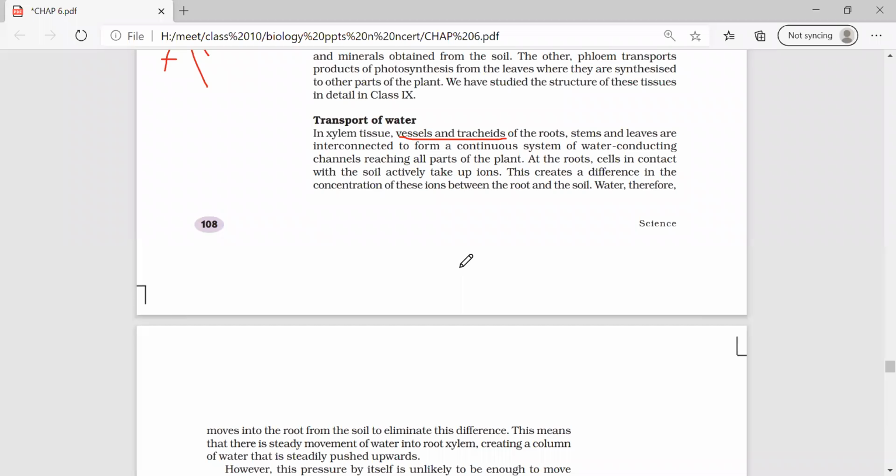Please write down: water is moved by transpirational pull, and food is translocated by pressure flow.